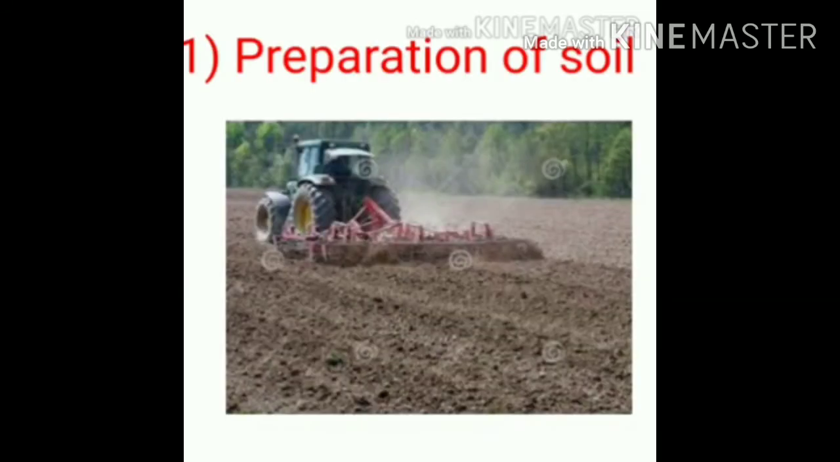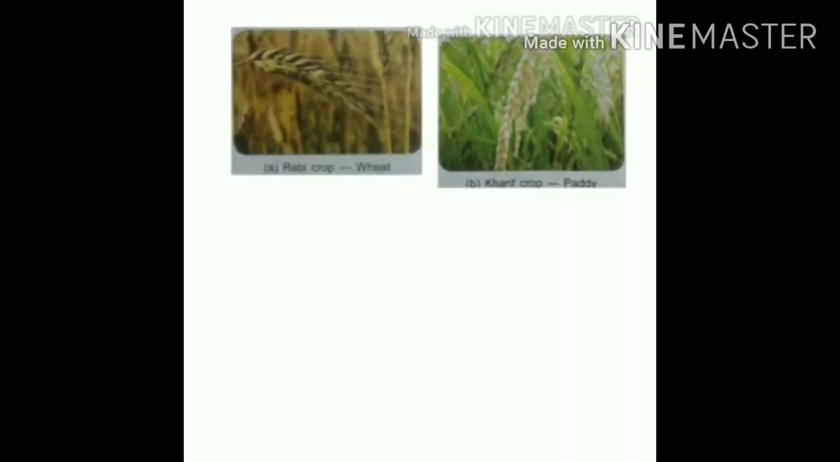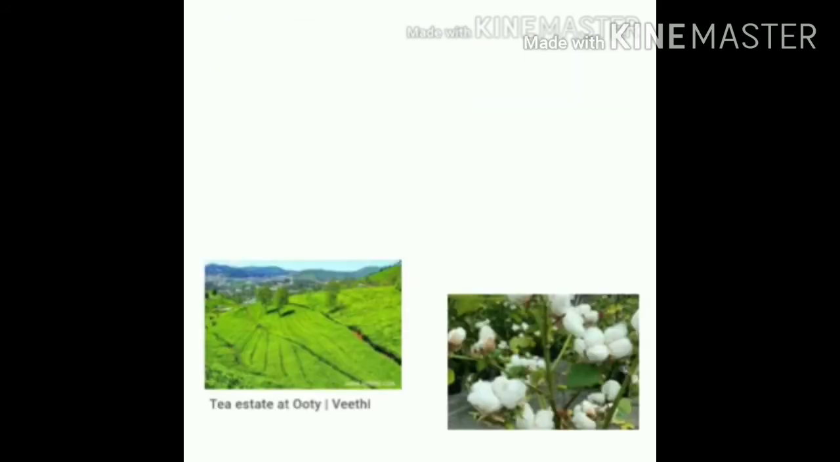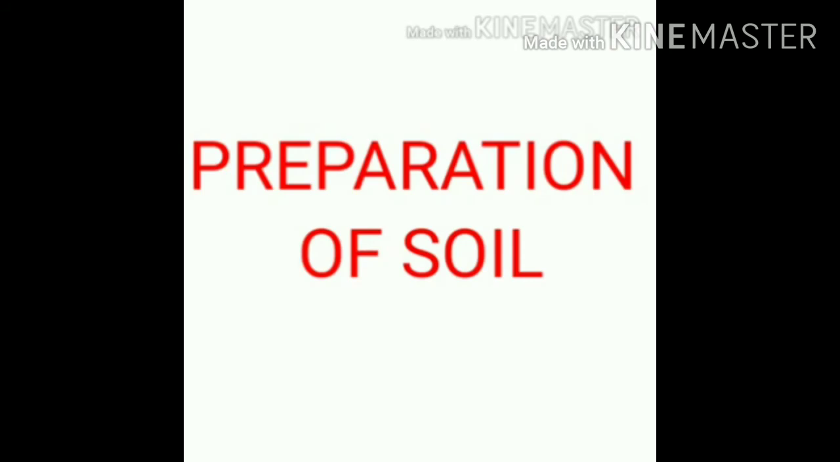Next, we are going to learn about the various activities performed by the farmer to cultivate a crop. The first step of cultivating a crop is preparation of soil. Before cultivating any type of crop, whether it is rabi crop or kharif crop or plantation crop or cash crop, the first most important step is preparation of soil.